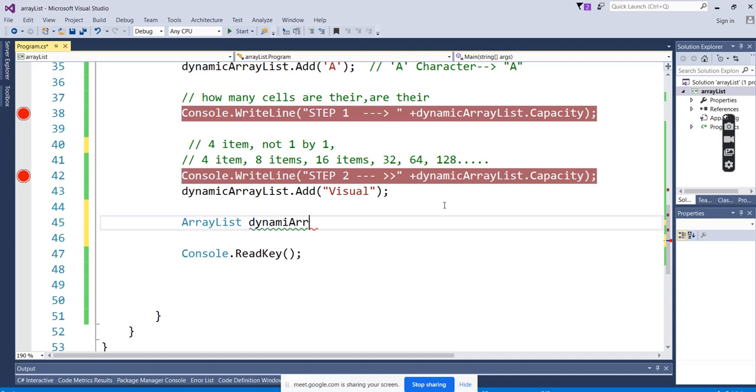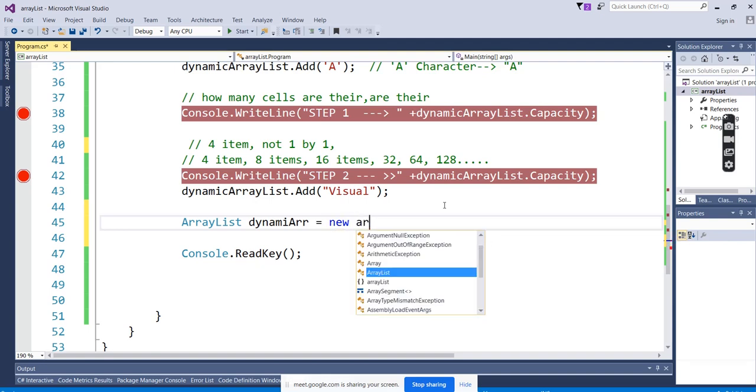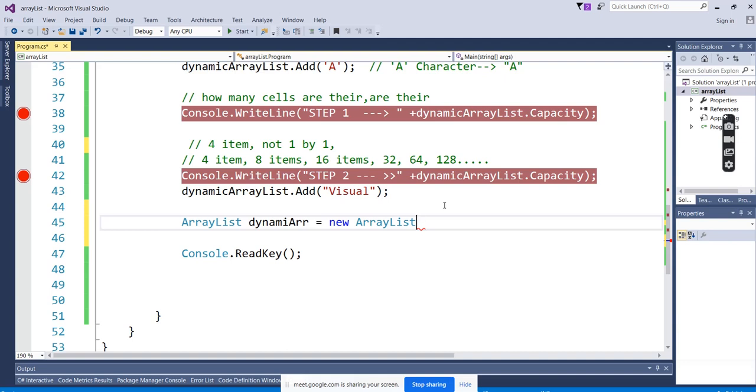Array list. Here you can give the initial capacity. Previously, the initial capacity was 4. By default, it is 4. After 4, it is doubling: 4, 8, 16, 32. Now, you are mentioning that you don't want the default capacity of 4, you want a capacity of 10.